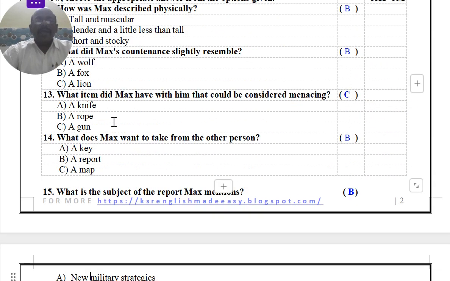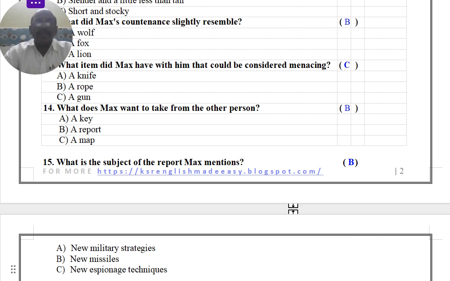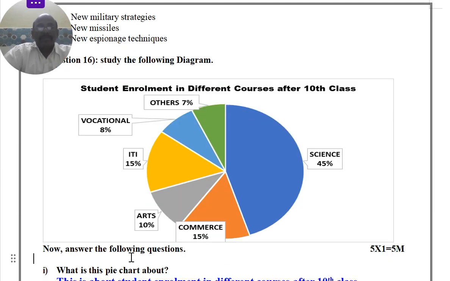Next, what item did Max have with him that could be considered menacing? A gun. Menacing means making people afraid. What does Max want to take from the other person? He wants to take a report. We know that. What is the subject of the report Max mentioned here? What is the matter? That is new missiles. The matter is about the new missiles that he wanted to steal from there.